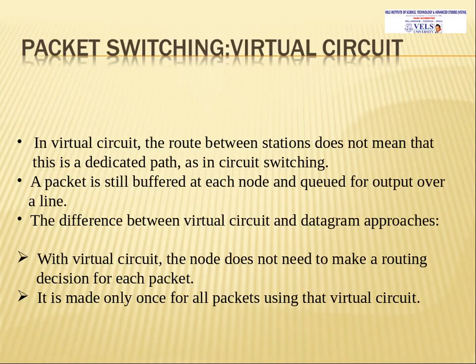In a virtual circuit, when the sender makes a call request, the connection is established at that time itself, so intermediate nodes will not create any path. The routing decision is made only once for all packets using that virtual circuit. For example, if we transfer 10 packets using a virtual circuit, all 10 packets will follow the same route that the sender created. That is the virtual circuit approach.